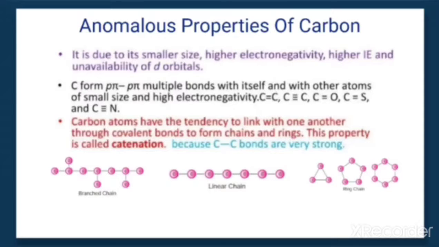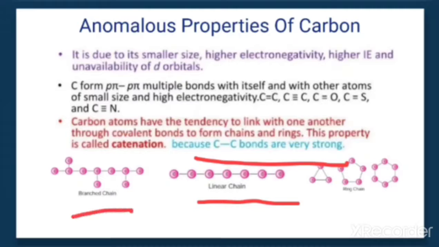This is because the C-C bonds in carbon are very strong, and because of this it has a greater tendency to link in long chain form, in branching form, and even in cyclic form.